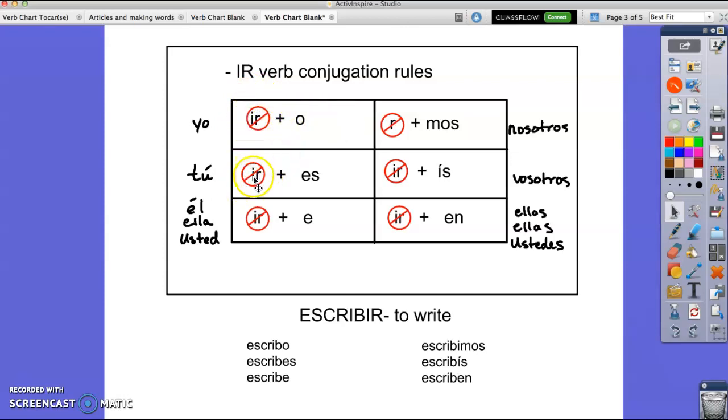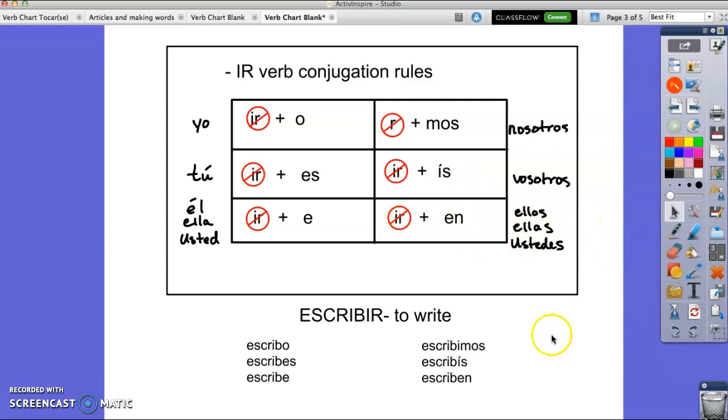Now, when we get to the tú form, instead of dropping the R and adding an S, you drop the IR and you add an ES. So when you conjugate an IR verb, it's actually going to kind of look like an ER verb, okay? With the él, ella, usted rule, you drop the IR and you just add an E. Nosotros doesn't change either, just drop the R, add mos, okay? Vosotros, drop the IR, add an IS, I with an accent. And then the ellos, ellas, ustedes, you drop the IR and you add an EN.